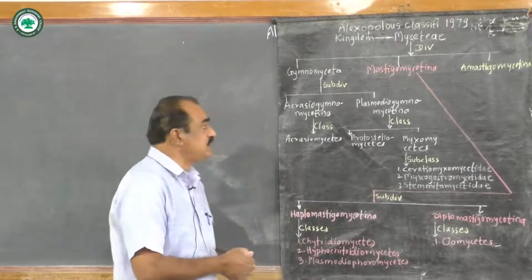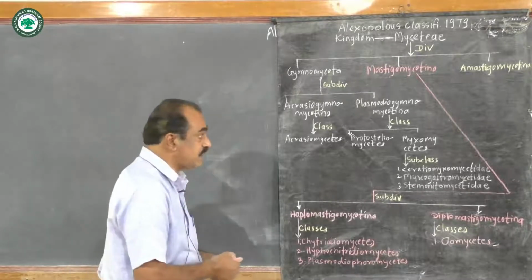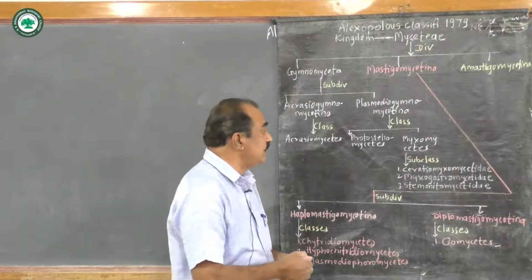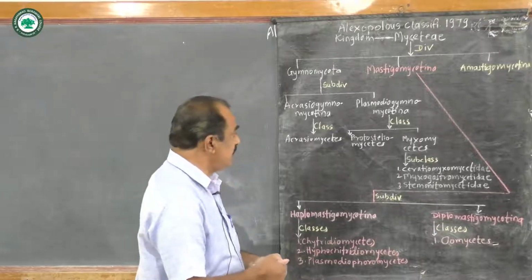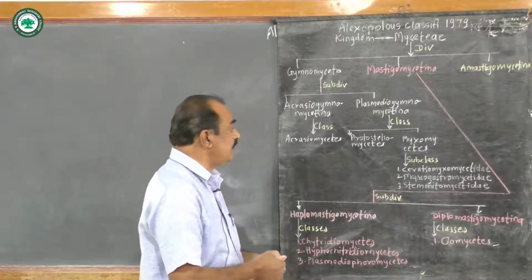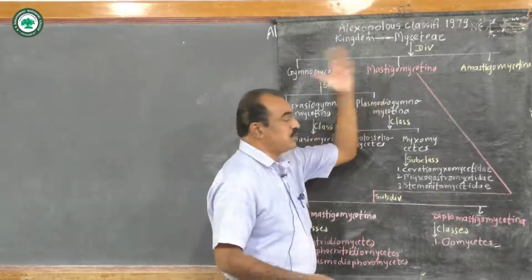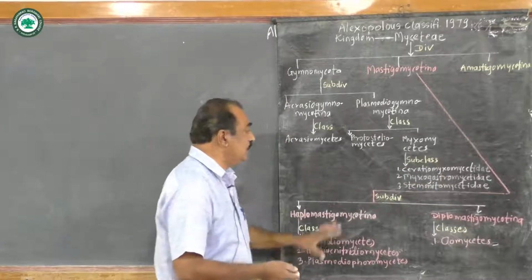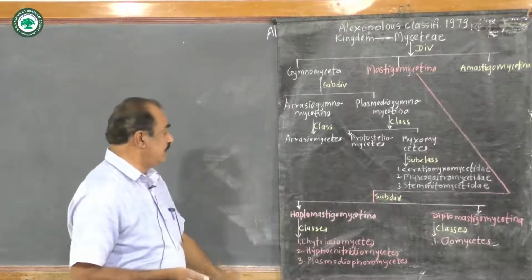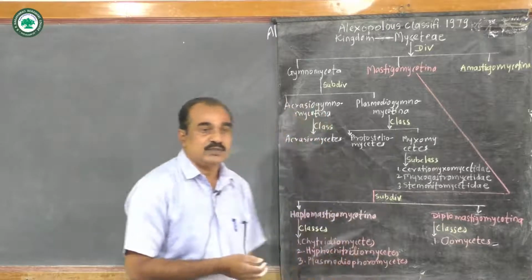Now this Myxomycetes is again divided into 3 subclasses. These subclasses are Myxomycetidae, second, Myxogastromycetidae, and third, Stemonitomycetidae. Now the second division, Mastigomycotina, is divided into 2 subdivisions. From this, number 1 is Haplomastigomycotina, and second is Diplomastigomycotina.